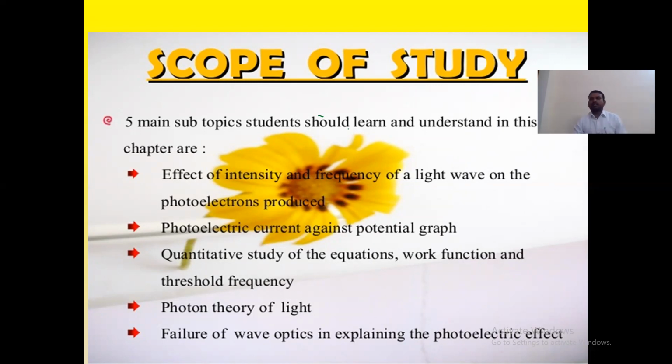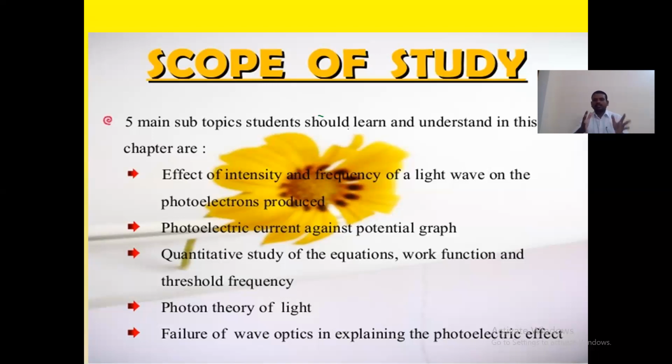And also there is a quantitative study of the equations, work function and threshold frequency. This work function and the threshold frequency are the minimum energies and minimum frequencies of the materials and the light that we can see here in this photoelectric effect.